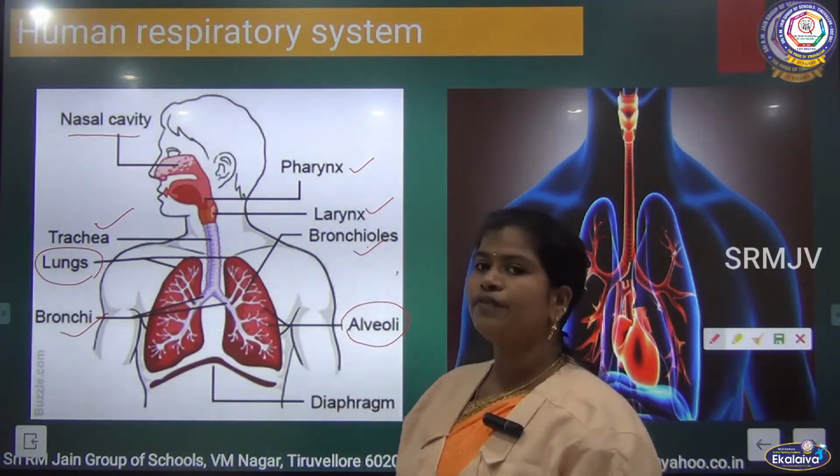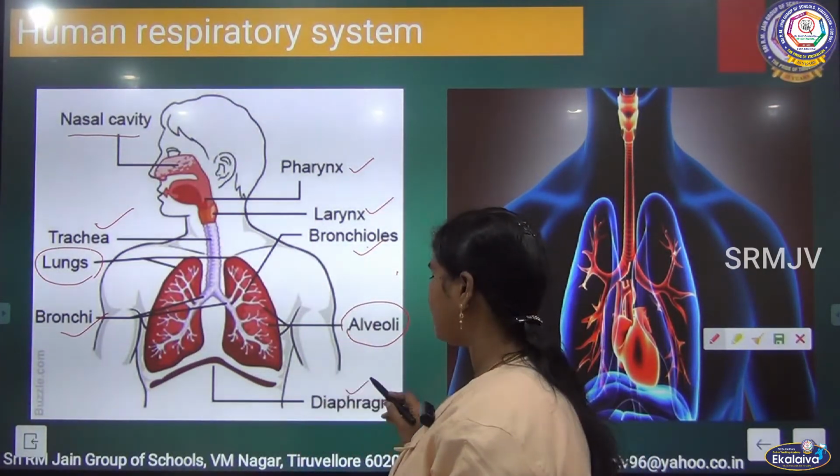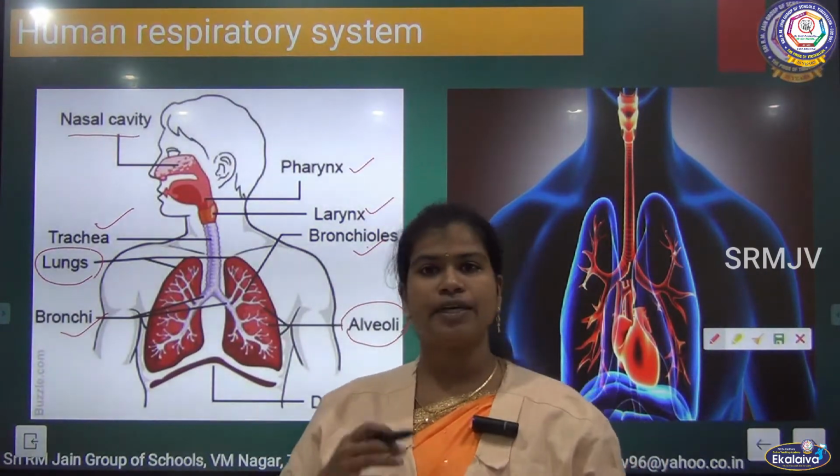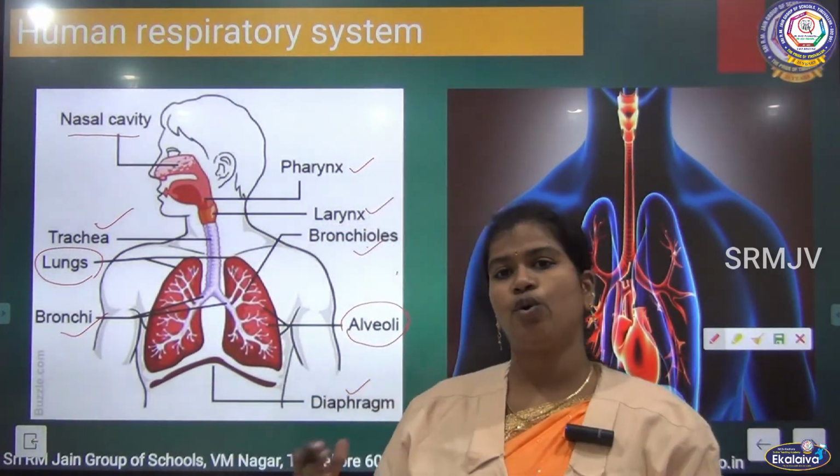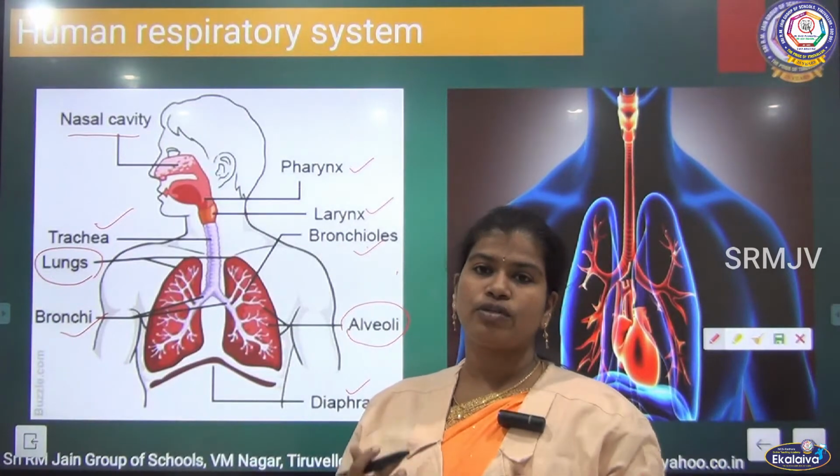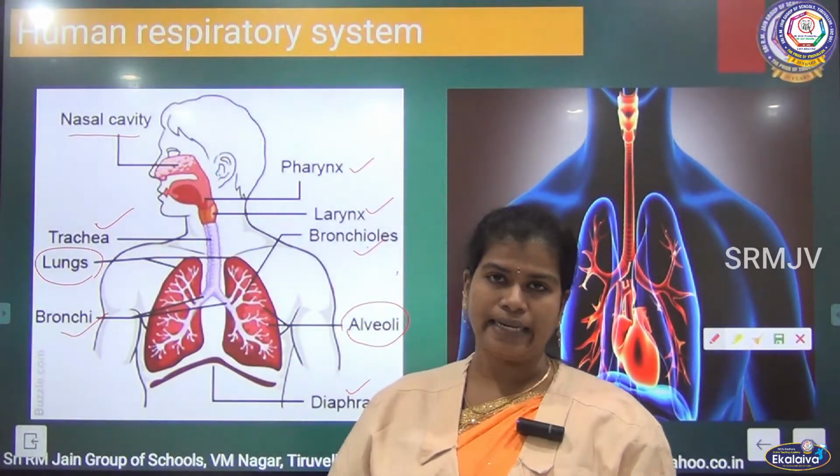At the bottom of the lungs we have the diaphragm. These are the parts of the respiratory system, and now we are going to study each part in detail.